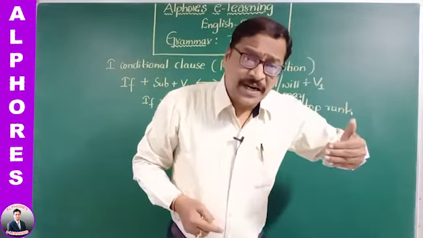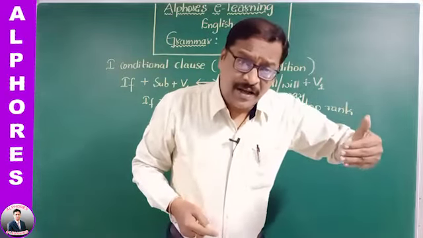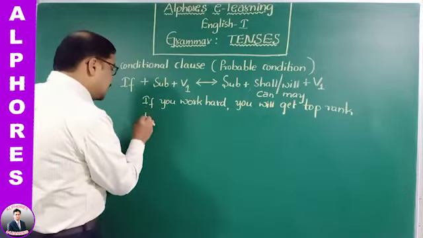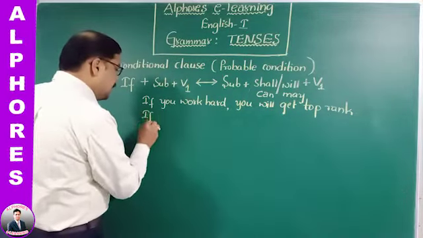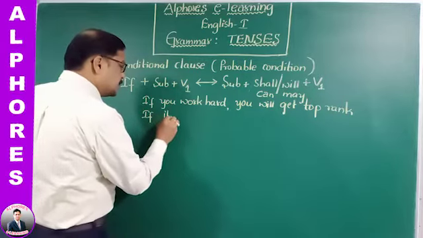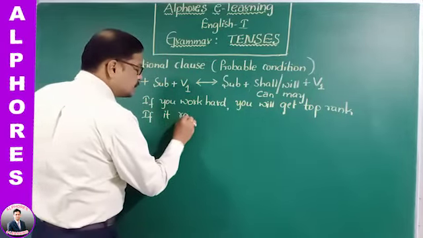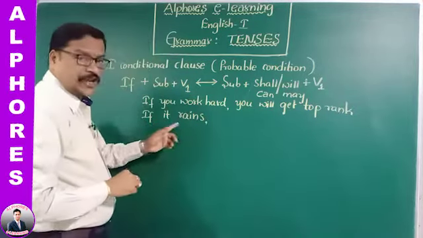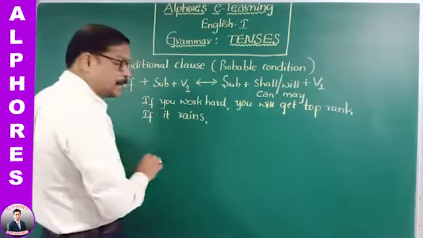Okay, so sentences may be written in different ways. Sometimes suppose the sentence is given like this: if it rains, the match will be cancelled. Here you see, if it rains is in simple present tense.